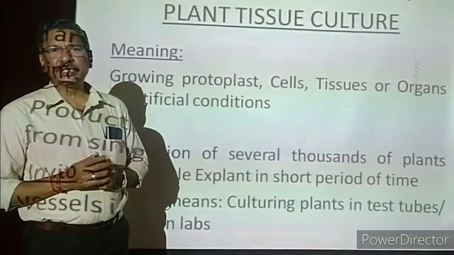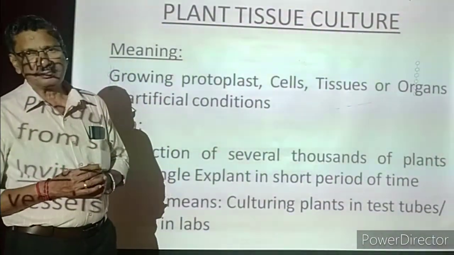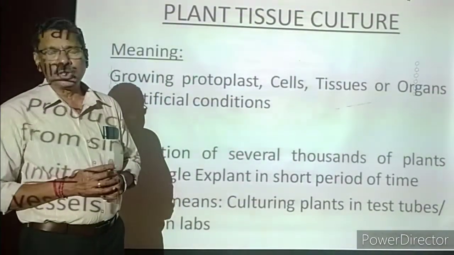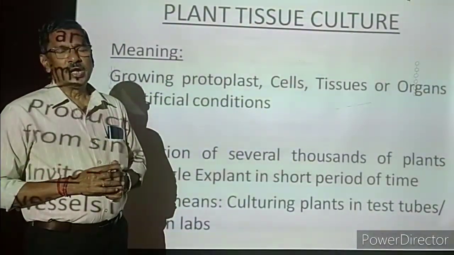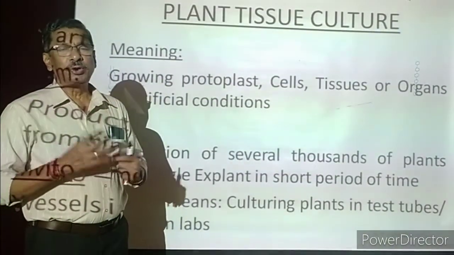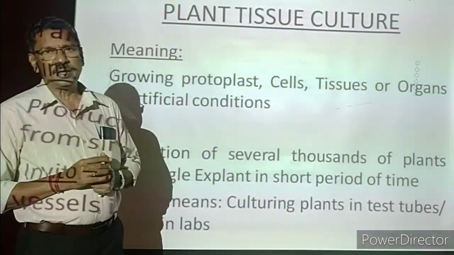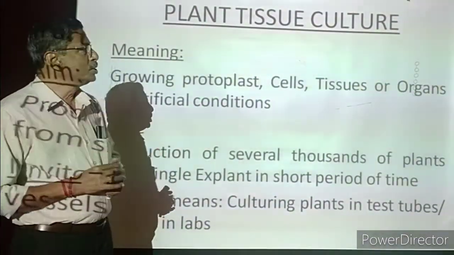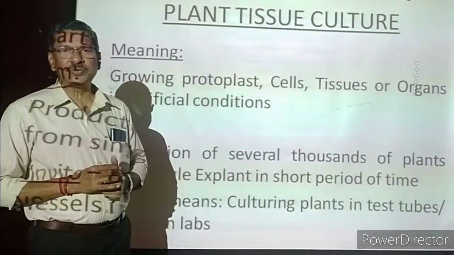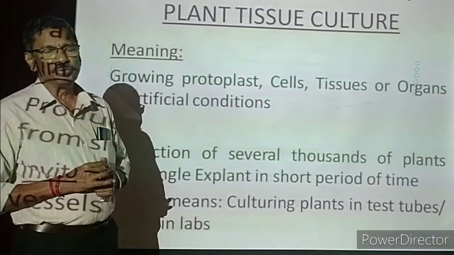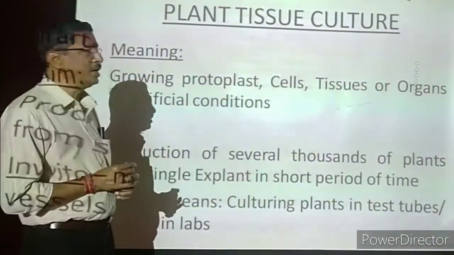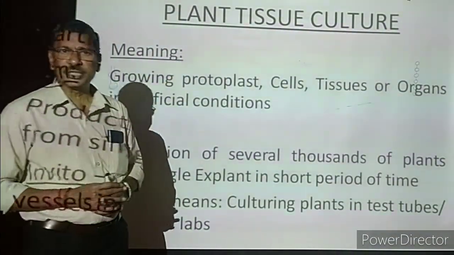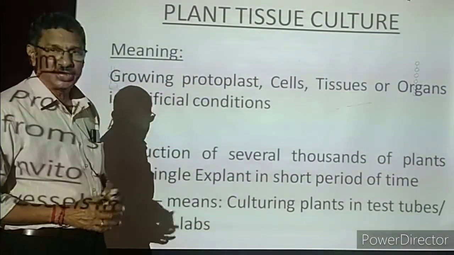Now this plant tissue culture comes under a branch of biology which is called biotechnology. After completing plus 2, students can opt for engineering biotechnology because there will be wide scope. A lot of developments are present, so many branches are there, so you can have very good job opportunities as well as research. You can become a scientist in biotechnology. So in biotechnology, one particular technique we are going to discuss today is plant tissue culture.